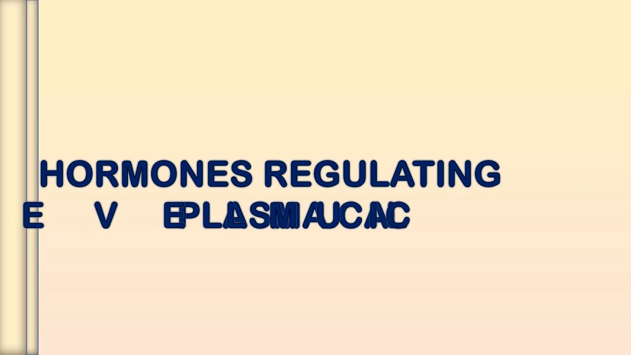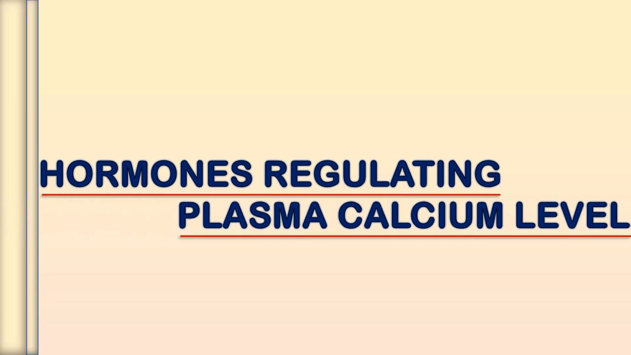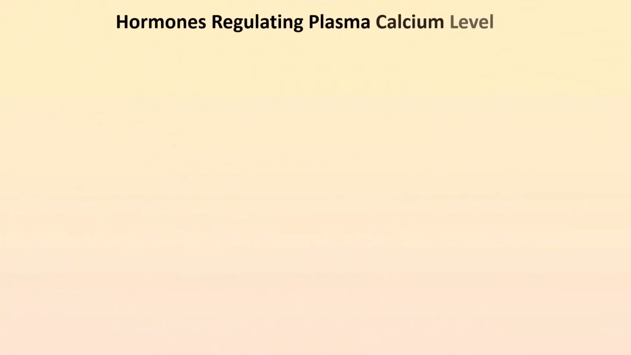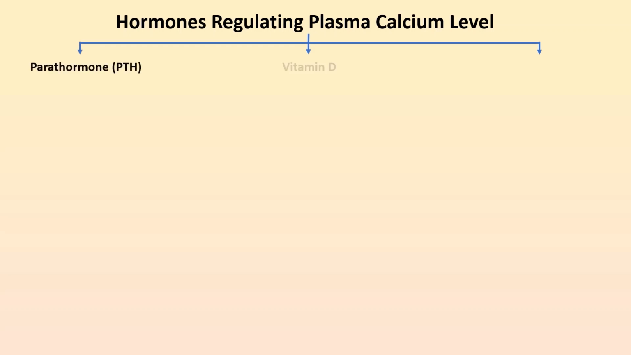In today's lecture, we will discuss the hormones regulating plasma calcium level. So let's get started. Calcium metabolism is mainly regulated by three hormones, that is the parathyroid hormone, vitamin D and calcitonin. Now let us discuss this one by one.